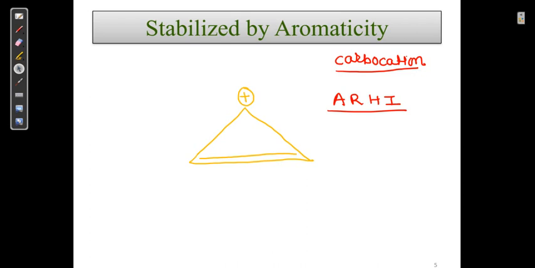First we have to see whether it is stabilized by aromaticity. Then we check it is sp2, this is also sp2, and it contains 2 pi electrons. So my dear student, it contains aromaticity, it is stabilized by aromaticity. So this is a stable carbocation.